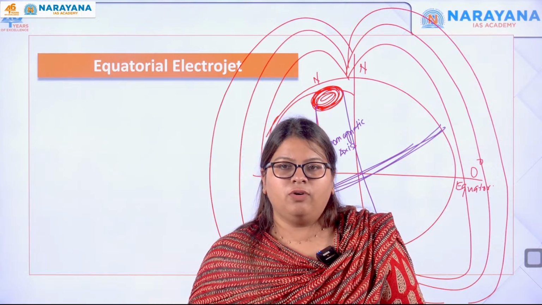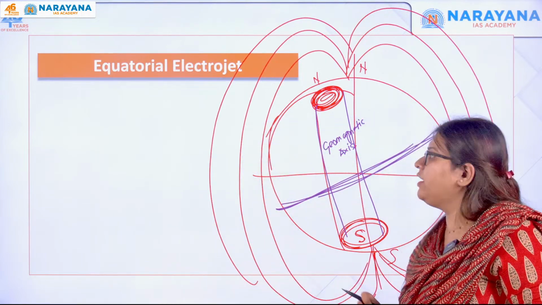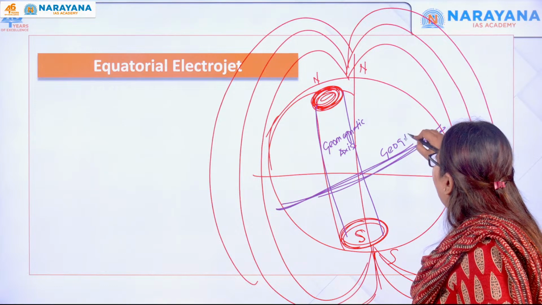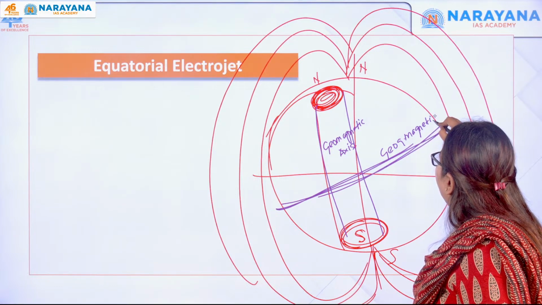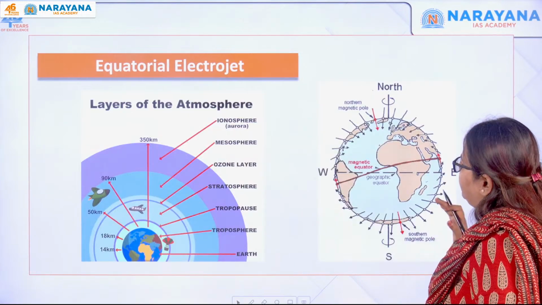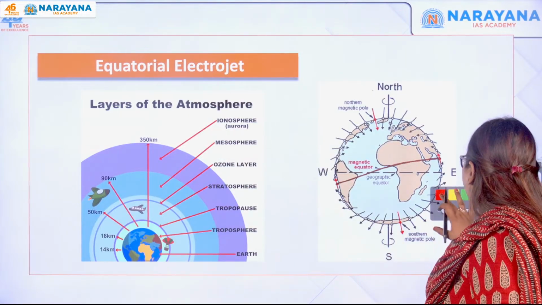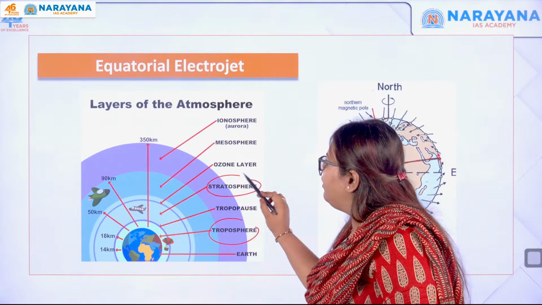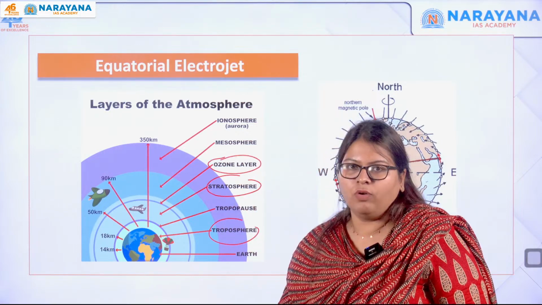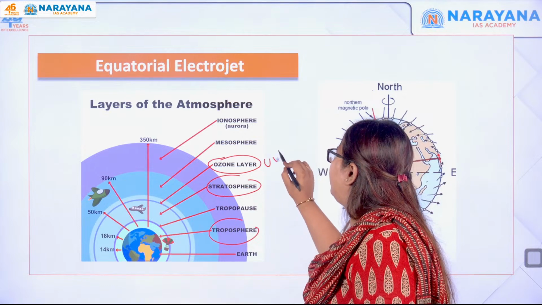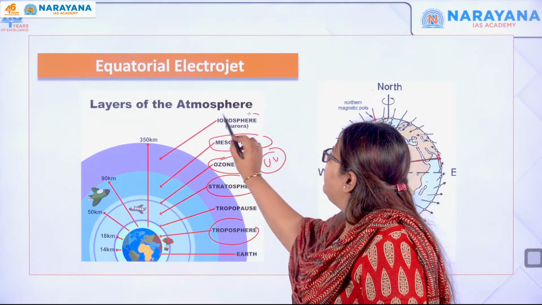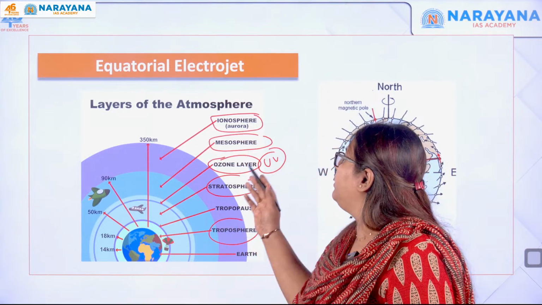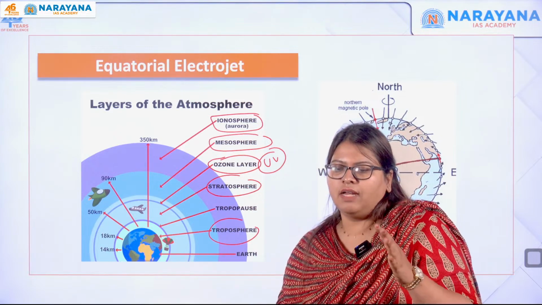Now let us move on. You know that this is the geomagnetic equator. We will see here the layers of the atmosphere: the troposphere, which has the tropopause, and the stratosphere. Then you have the ozone layer, which we always discuss because it absorbs the ultraviolet radiation. Then we have the mesosphere, and then the ionosphere with charged particles, which is around 350 kilometers from the surface of the Earth.